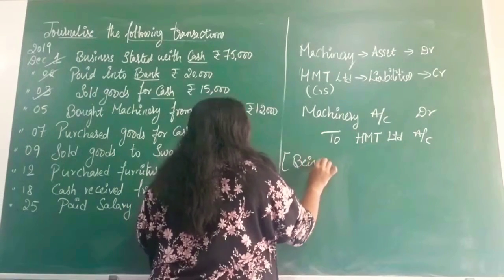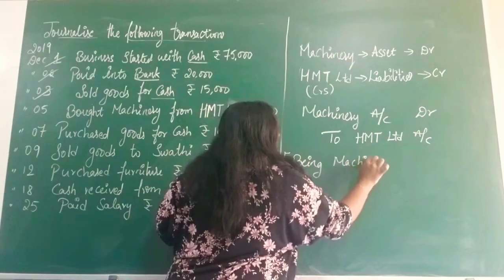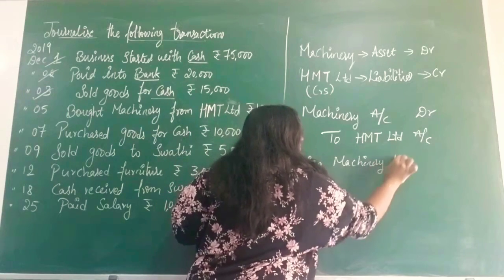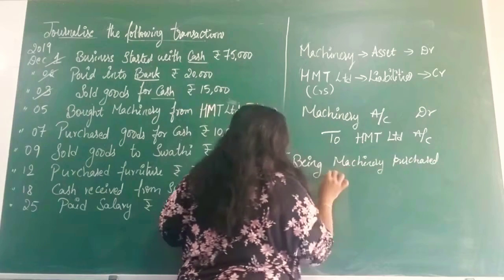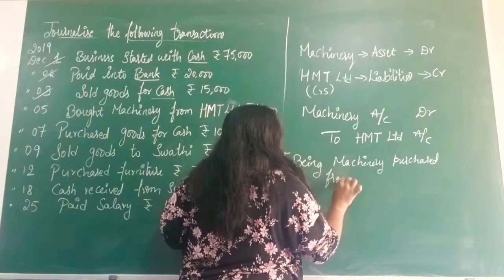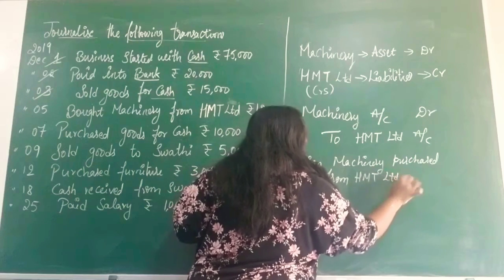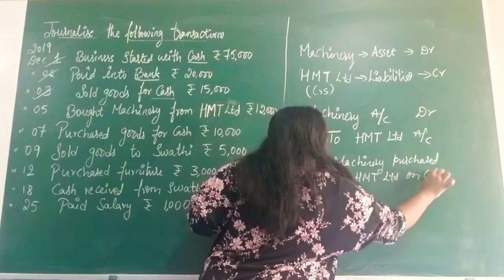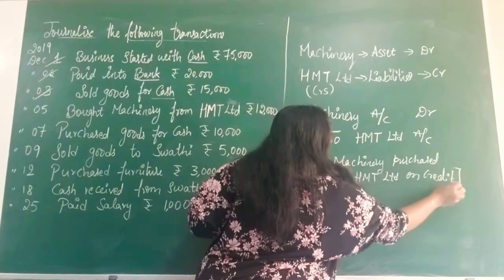Being machinery purchased from HMT Limited on credit. Here we can give the explanation on credit.